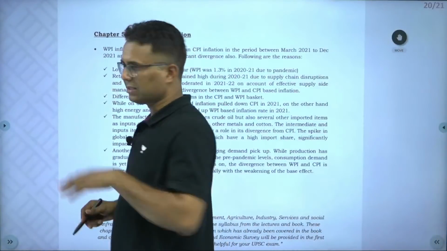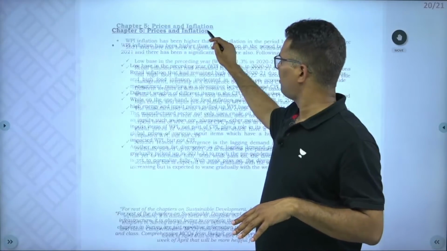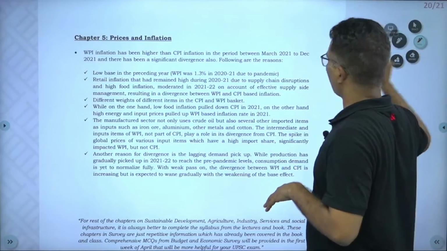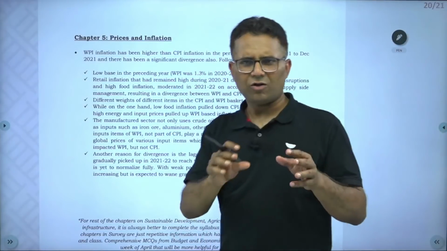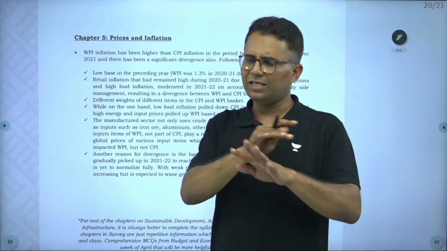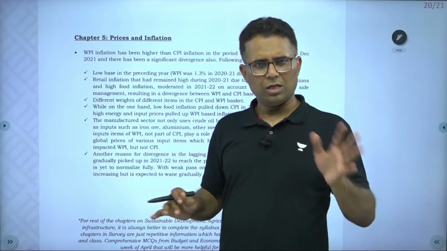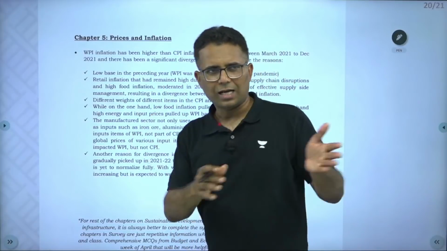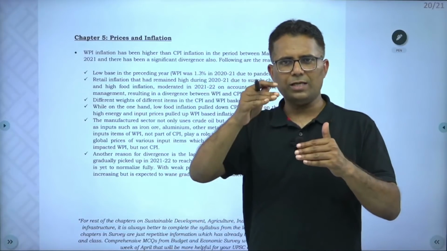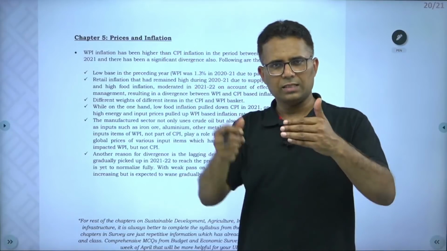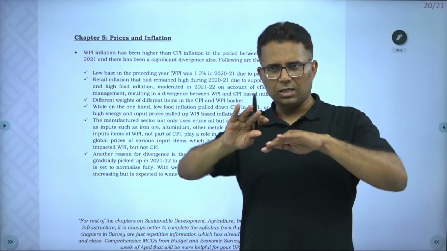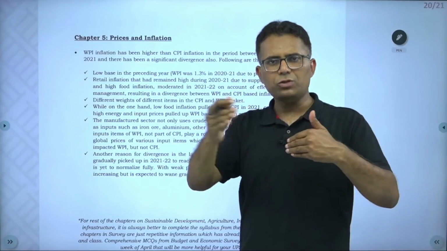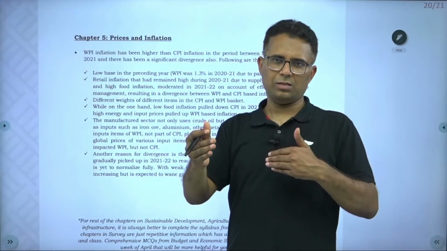Prices and inflation. In chapter 5, there is a lot of monthly inflation data analysis. As such, it is of no use. The only relevant analysis that I found in the entire chapter is that in the last 7-8 months, WPI is above 10% and CPI is below 6%. There is a divergence which you have not generally seen. There is a huge divergence between WPI and CPI.